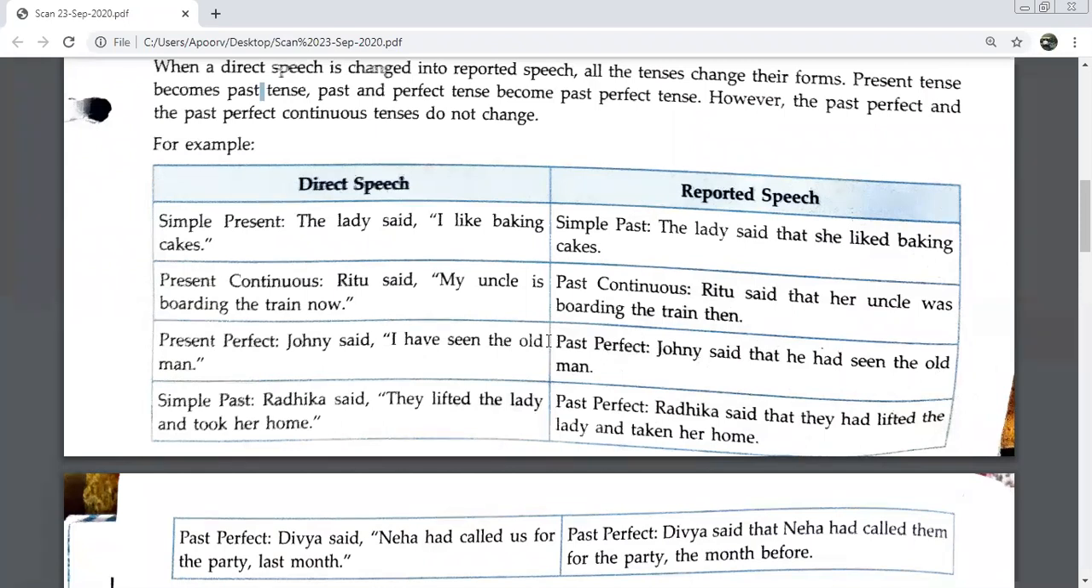So, which tense have you changed? Present perfect to past perfect. So, we have done three changes. Now, very quickly, tell me which was the first change? Simple present to simple past, then present continuous to past continuous, third present perfect to past perfect.